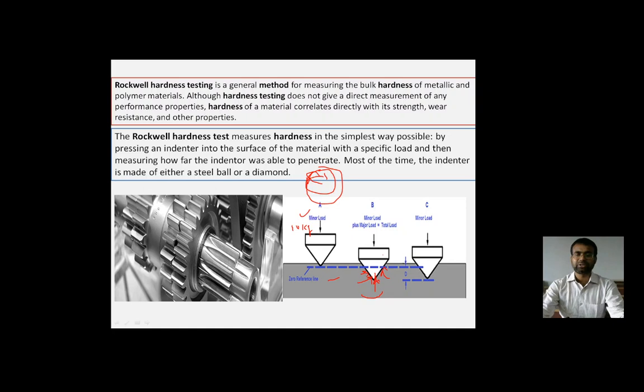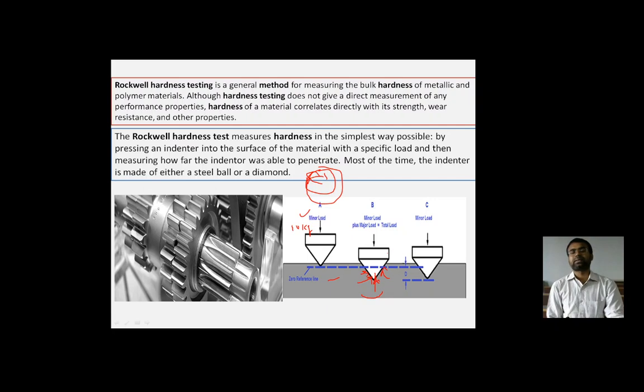After the indentation, we identify the indenter dimension with the help of a measuring instrument and examine the load showing on the dial indicator. That enables us to understand how much load that particular material resists.